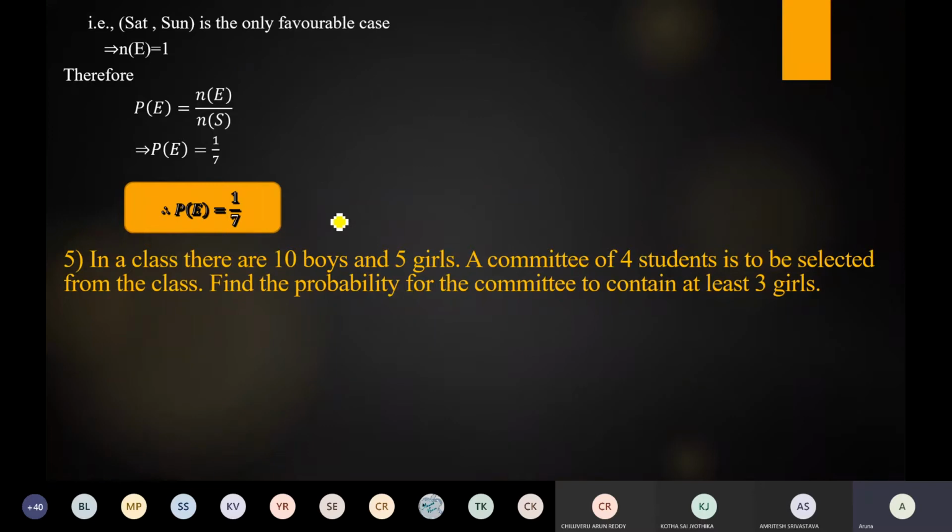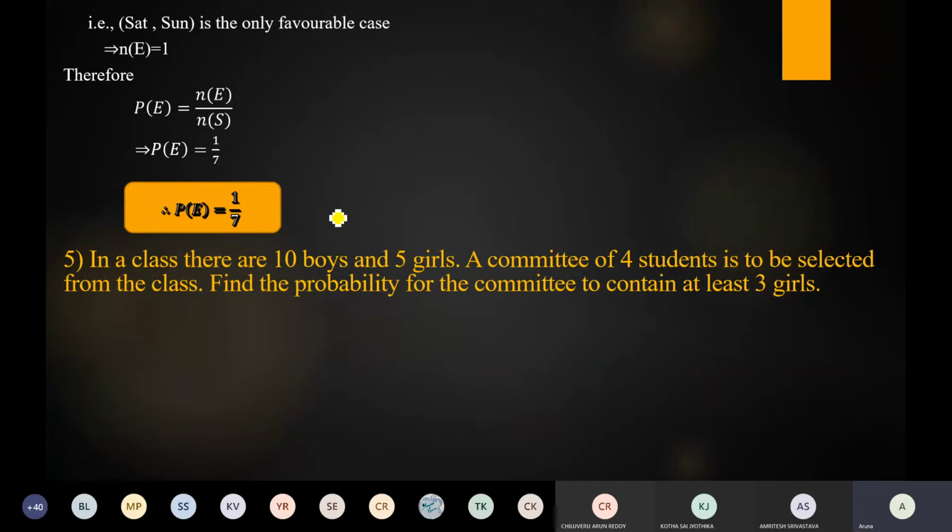Next, fifth question. All of you please listen carefully. In a class, there are 10 boys and 5 girls. A committee of 4 students is to be selected from the class. Find the probability for the committee to contain at least 3 girls.